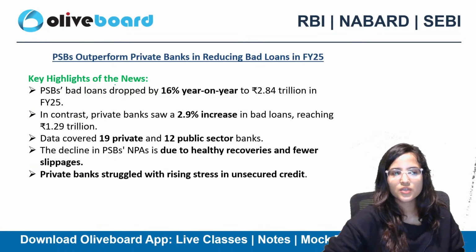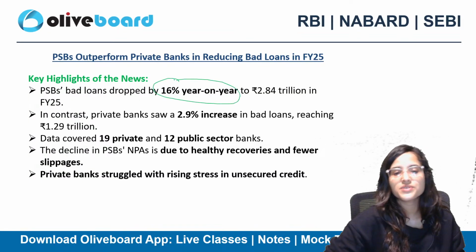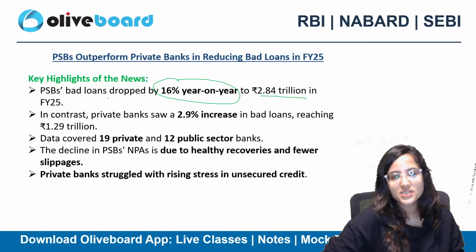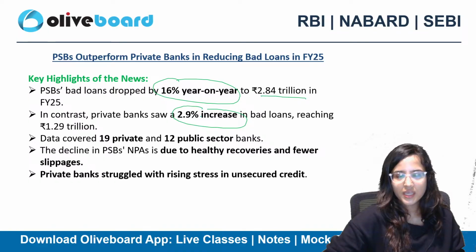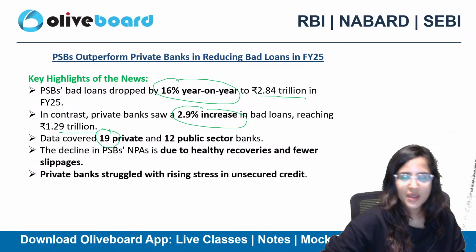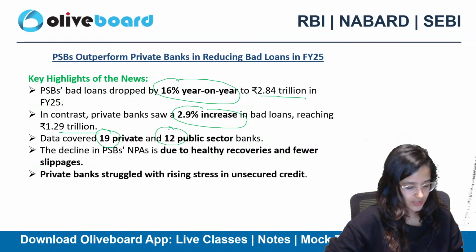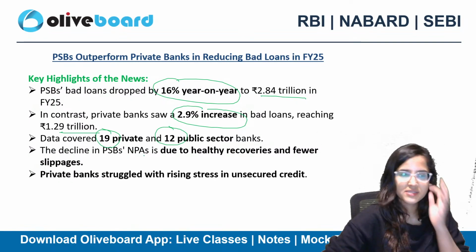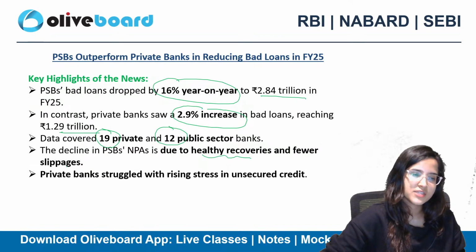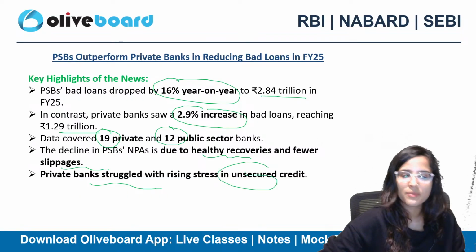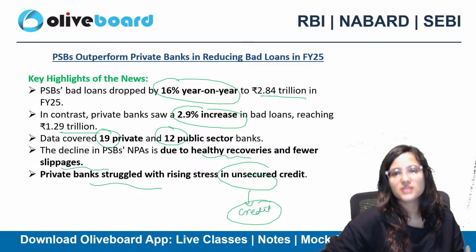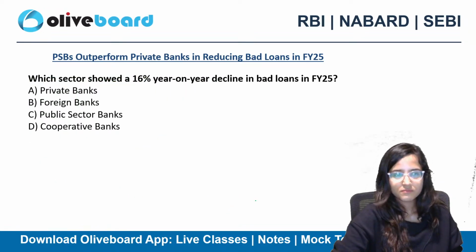Now, PSBs. The news here is PSBs' bad loans dropped by 16% year on year to 2.84 trillion rupees in financial year 25. Private banks saw a 2.9% increase in bad loans, reaching 1.29 trillion rupees. We took up 19 private banks and 12 public sector banks to calculate this data. The decline in public sector banks' NPAs is due to healthy recoveries and few slippages, and private banks struggled with rising stress in unsecured debt. So the major reason why private banks saw non-performing assets was they were providing credit without any security, unsecured credit. Okay? I hope this is clear.